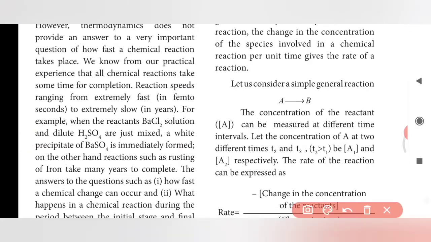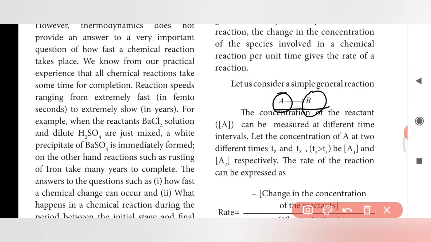Let's consider a simple reaction, where reactant A reacts to give product B. A is the reactant and B is the product. This is called a simple reaction, a common model reaction.